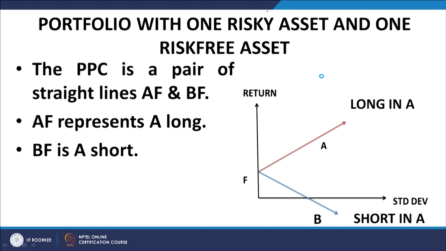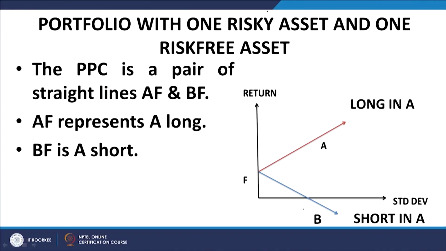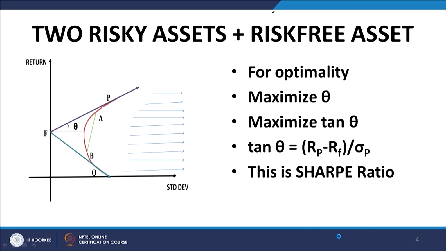We found that we get a pair of straight lines, in fact, as the portfolio possibilities curve, and the efficient frontier is obviously the straight line AF. The straight line BF is dominated by AF, therefore, all investors would like to invest along AF rather than BF. The two risky assets plus the risk free asset is really the prototype model of the n securities or the practical version of the mean variance portfolio optimization theory.